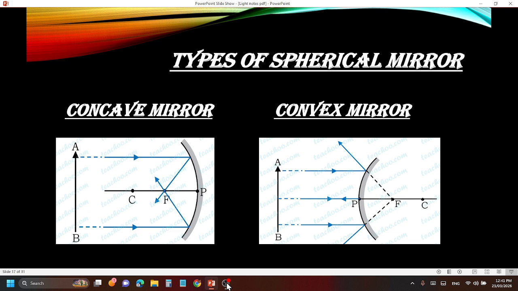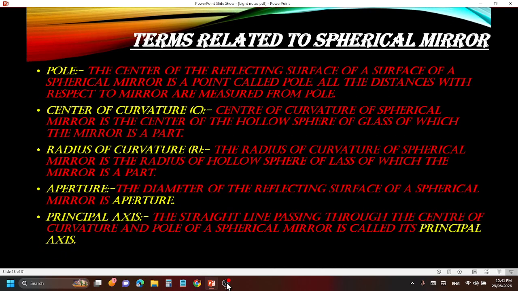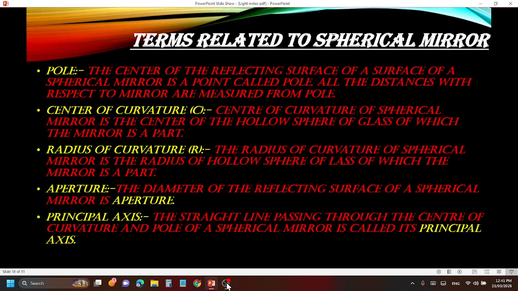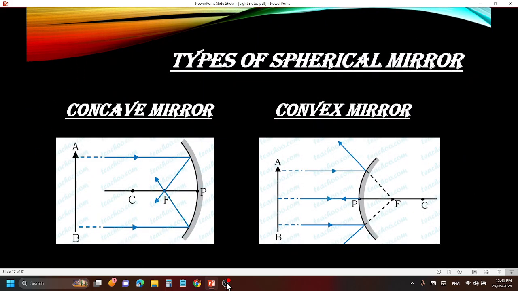Focus means from P, from pole to... just a minute. It is a point on its principal axis through which rays parallel and close to the axis converge after reflection from the concave mirror. A concave mirror has a real focus and the focal length is always negative. So what this means is, in the concave mirror, the rays are parallel to the axis. After reflecting, they meet at a point. Parallel rays, after reflecting, meet at a point. This point is called focus, and more specially the principal focus of concave mirror.